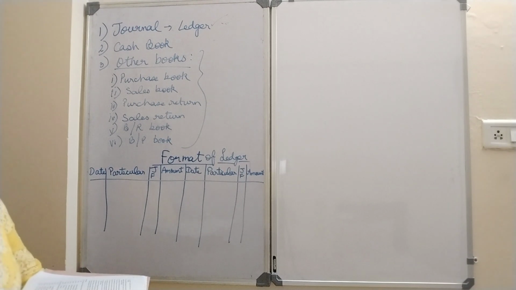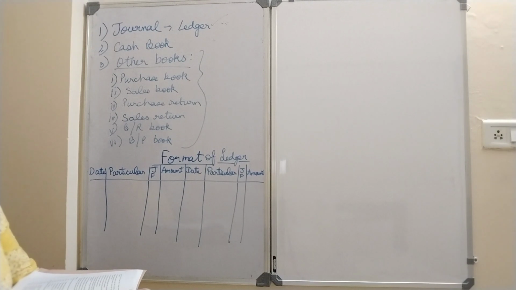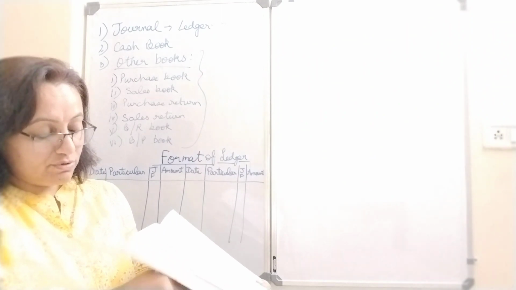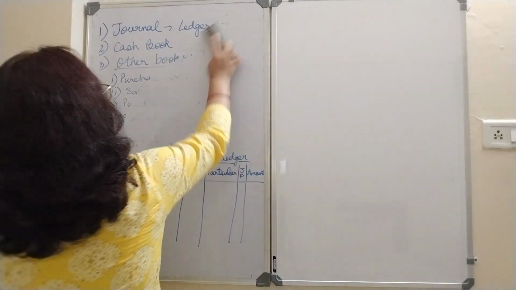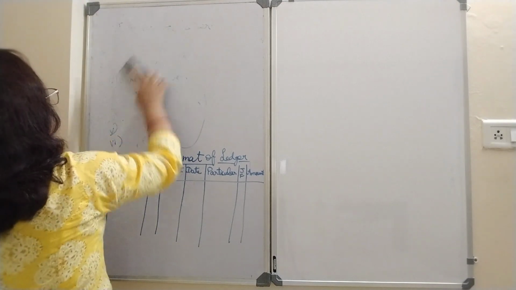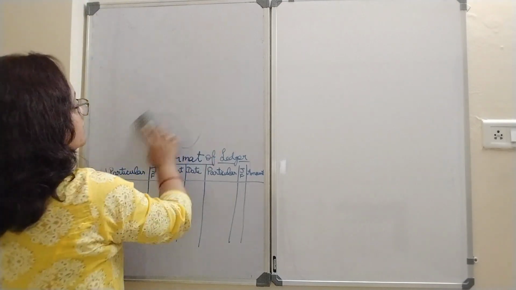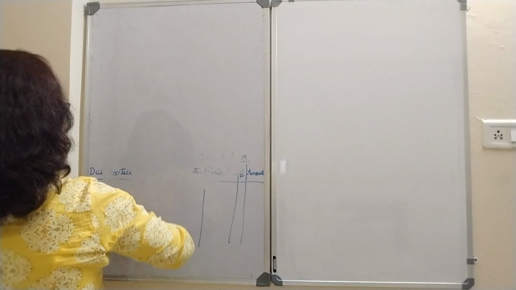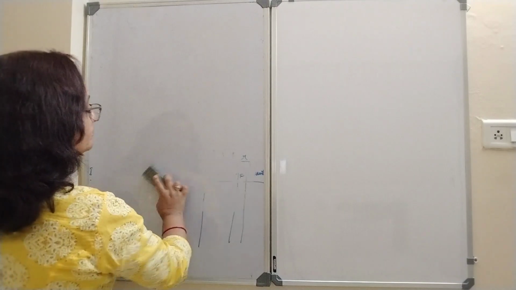Journal entries, all 15 questions we have already completed. So now question number 16. We will quickly draw the format. What is the process of doing this question? The process we are following is, first of all we will do all the journal entries and then we will do the ledger entries. I will tell you how we post them in ledger.